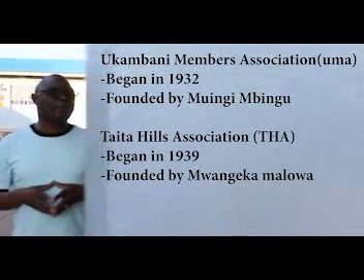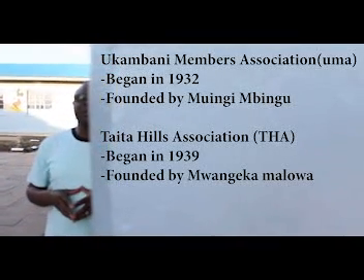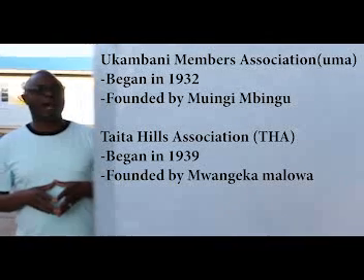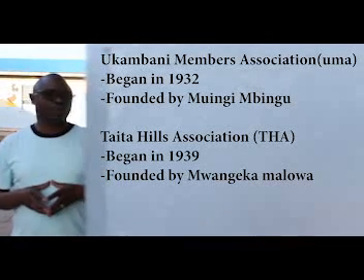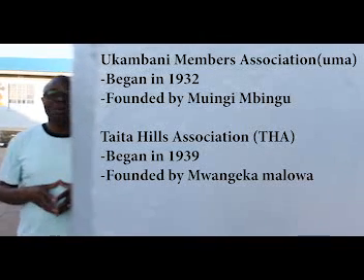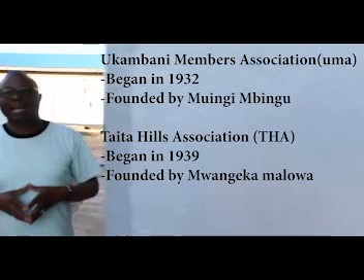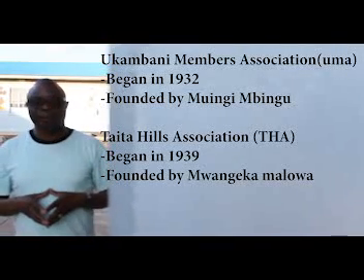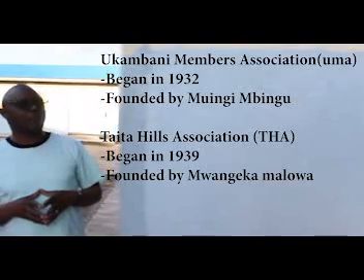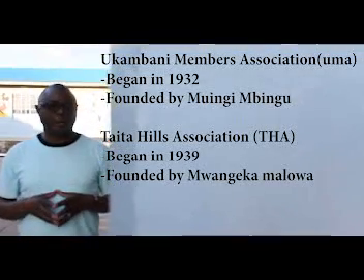We also had the Ukambani Members Association, UMA, which was established in 1932, and it was founded by Muindi Mbingu. We also had the Taita Hills Association, TAA, which was established in 1939 by Mwangeka wa Maloa. So that was the founder of the Taita Hills Association, in short TAA.